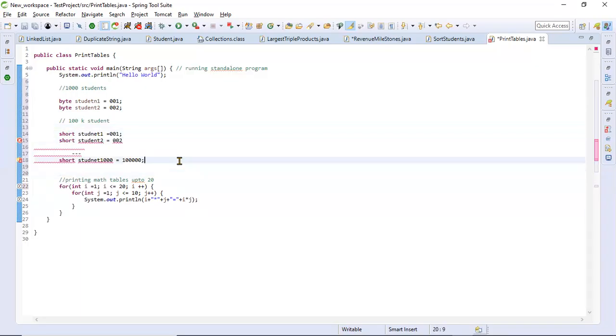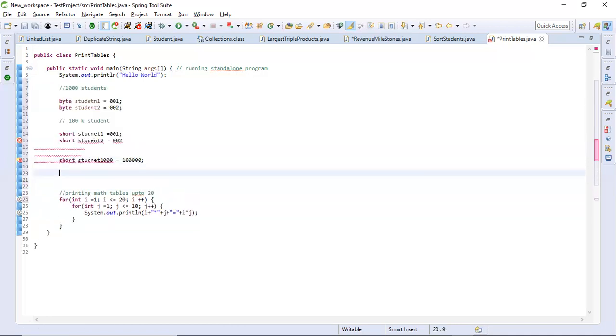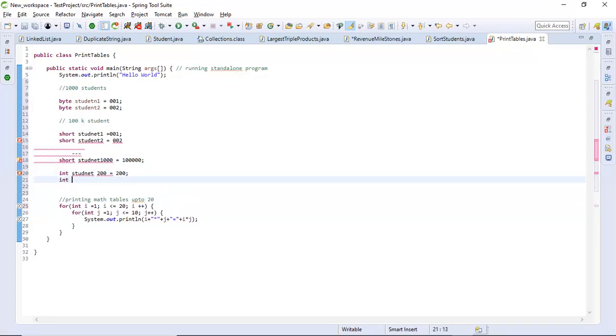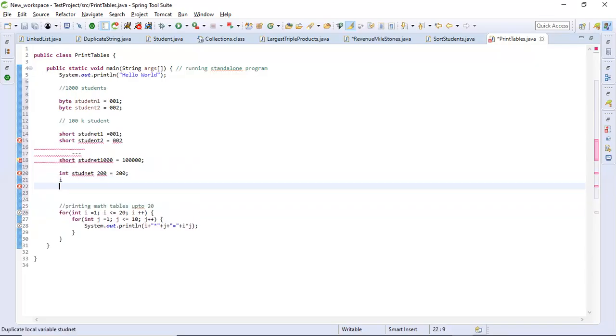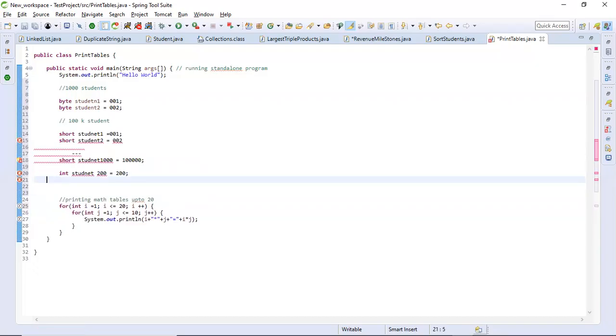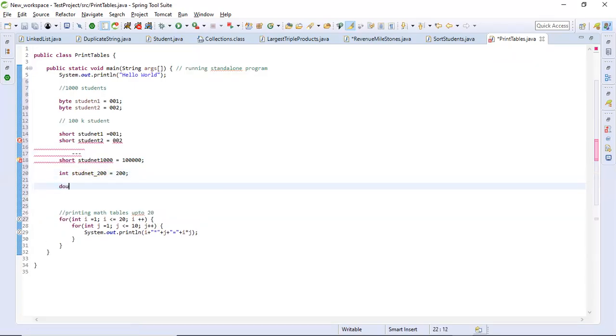Like that we have int and long also. So you can ask me what is the advantage of these four categories we have: byte, short, int and long, right? Int also is there, int student, and long also.